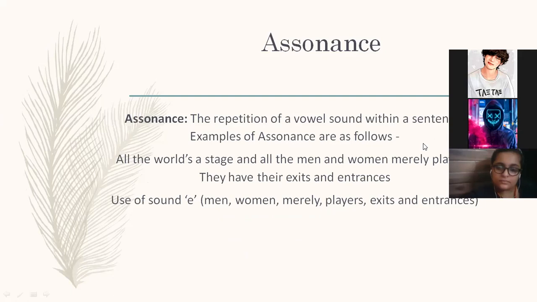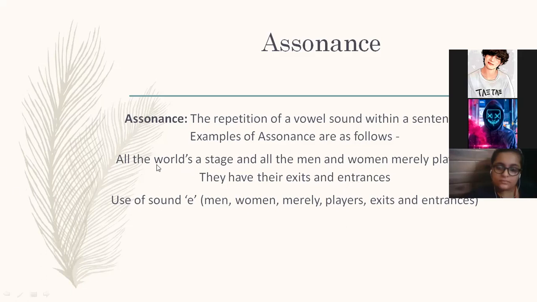Now we did alliteration. Similarly, there is assonance. Alliteration is repetition of consonant sounds at the beginning of a word, and assonance is repetition of vowel sound within a sentence, which means it shouldn't be at the beginning of a word. All the world's a stage, and all the men and women merely players. They have their exits and entrances.